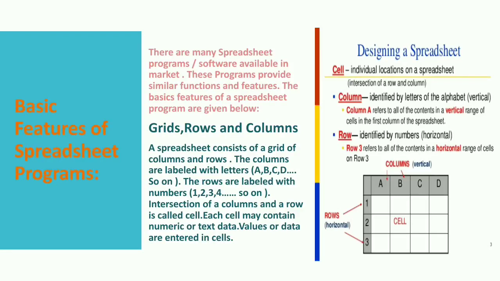Grids, rows and columns. The spreadsheet consists of a grid of columns and rows. The columns are labeled with letters A, B, C, D and so on. And the rows are labeled with numbers 1, 2, 3, 4 and so on. The intersection of a column and row is called a cell. Each cell may contain numeric or text data. Values or data are entered in a cell.